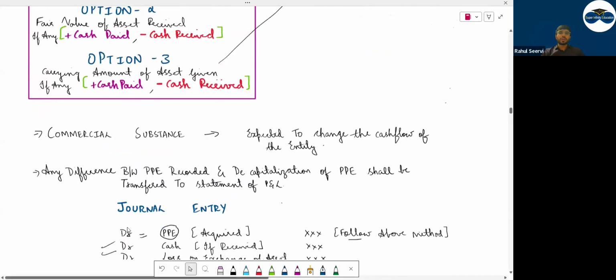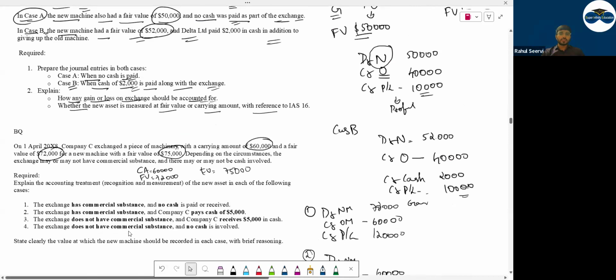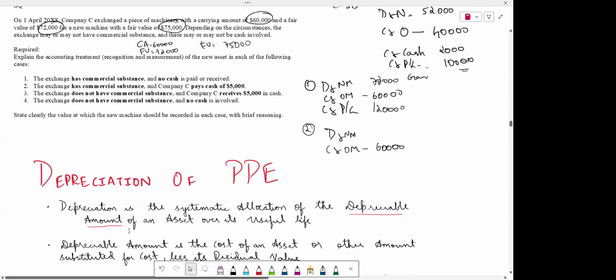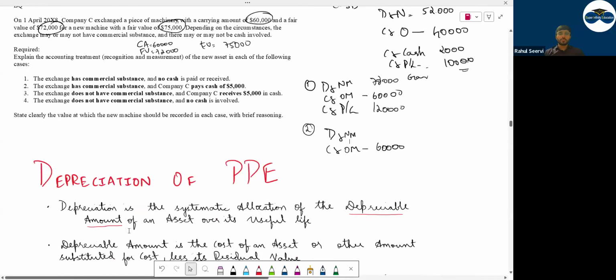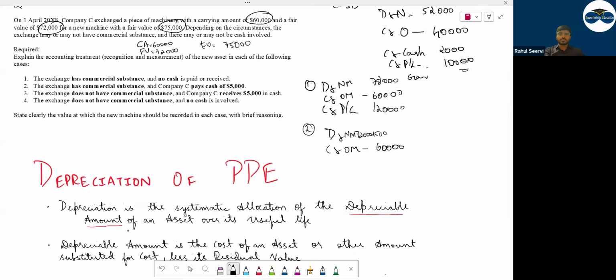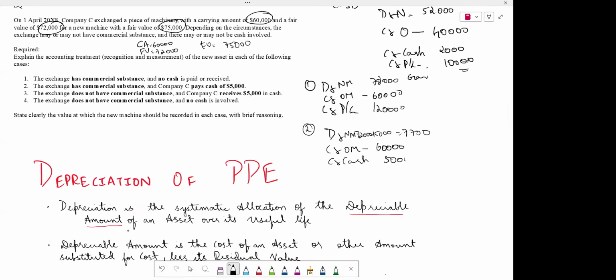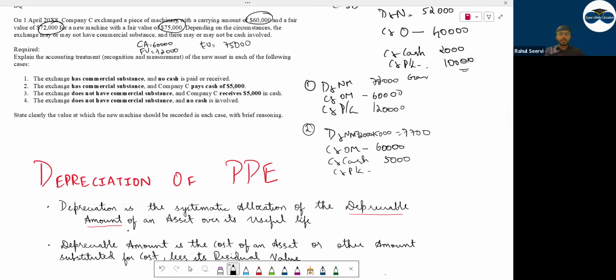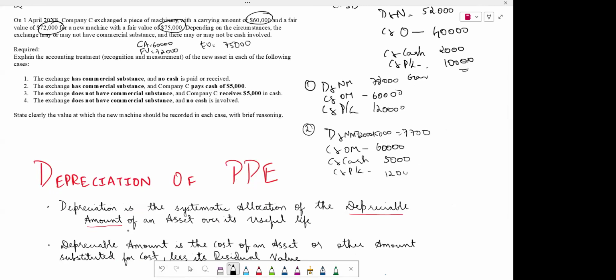Yes. Cash paid. So then what will you do? Cash paid will add. So then what will be the value of the new asset? 72 plus 5, 77. So can I say cash is going out by 5,000? Yes. Is this telling 65? No, again 12,000, I think. 13 or 12? 12.